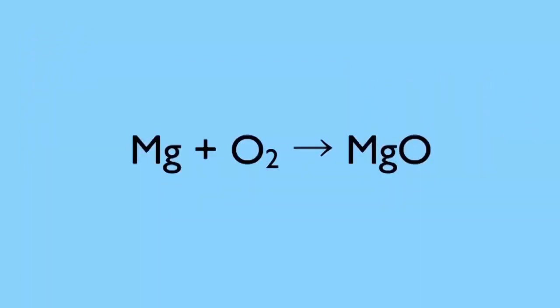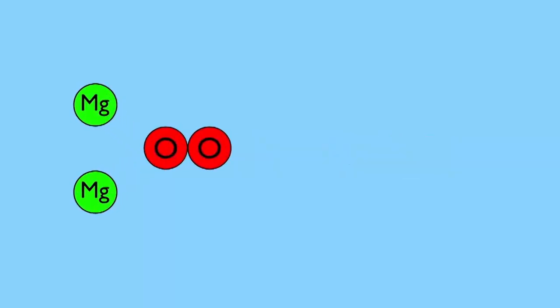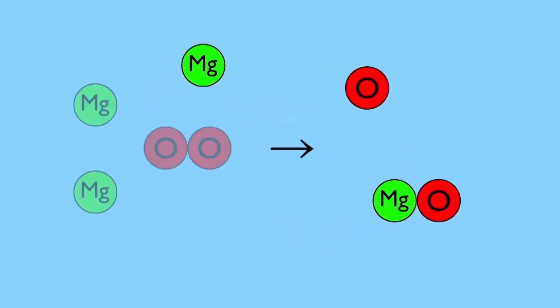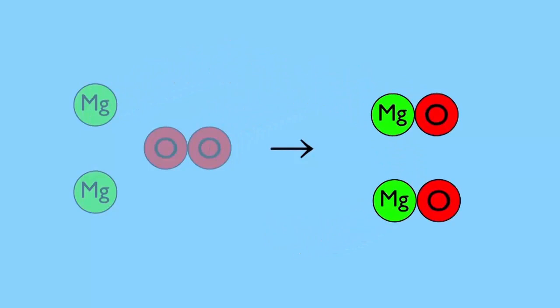For example, the burning of magnesium. This needs balancing. When we balance an equation, we are simply obeying the law of conservation of mass. All the atoms in the reactants must be accounted for in the products. It's easy to see this if we draw out the atoms, rearranging themselves to form the products. You can see clearly that no atoms are gained or lost during a reaction, so the mass is conserved.